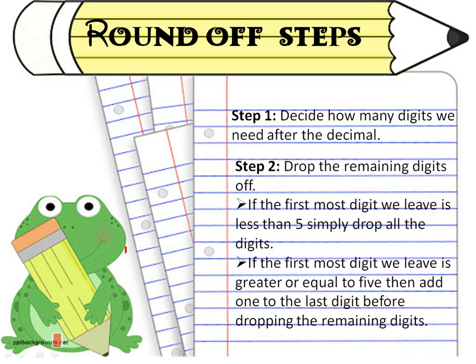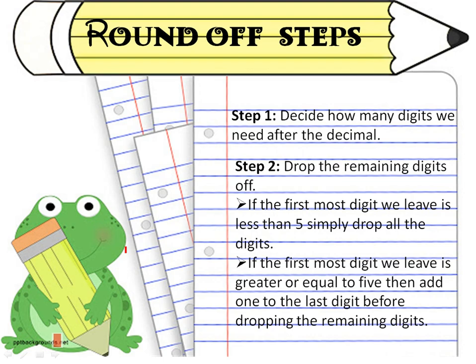Step 1. Decide how many digits we need after the decimal. Step 2. Drop the remaining digits off. If the firstmost digit we leave is less than 5, simply drop all the digits. If the firstmost digit we leave is greater than or equal to 5, then add 1 to the last digit before dropping the remaining digits.